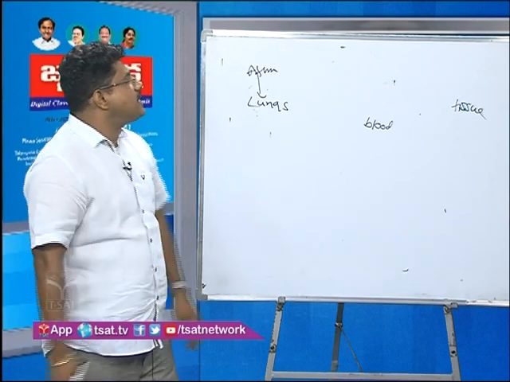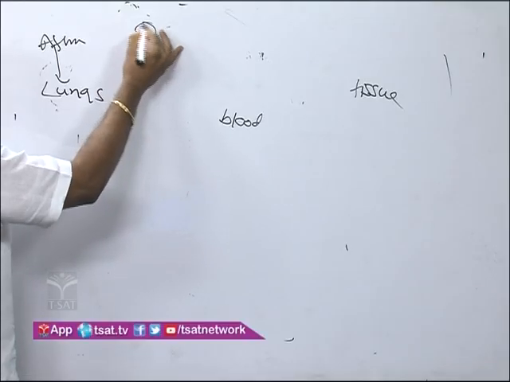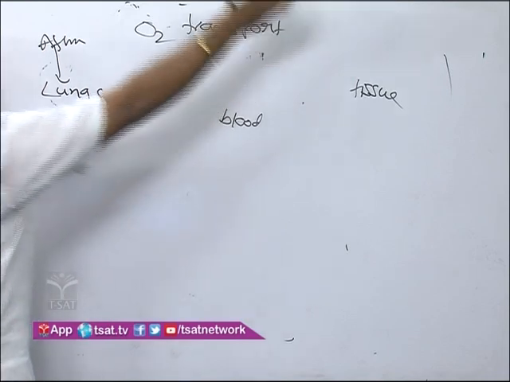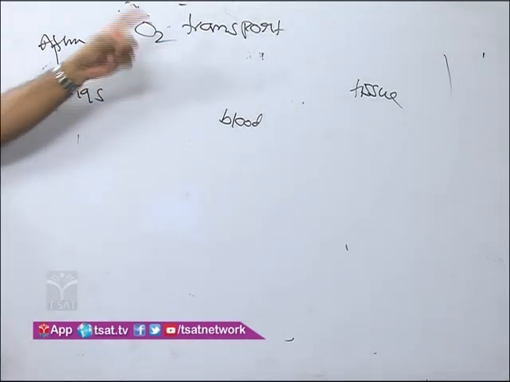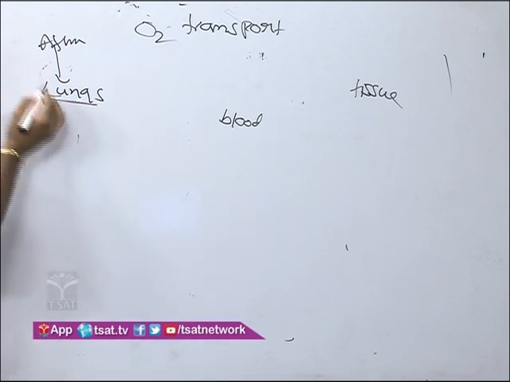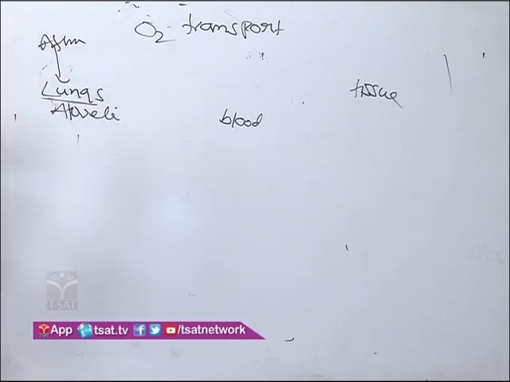First, we discuss oxygen transport. From the atmosphere, oxygen enters into the lungs. In the lungs, alveoli are present. So oxygen entering into the lungs means entering into the alveoli.